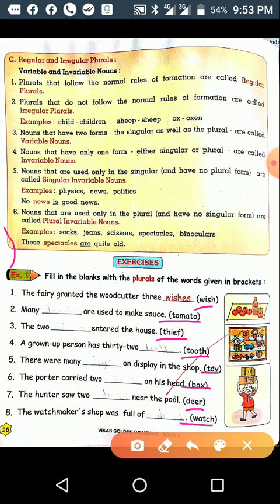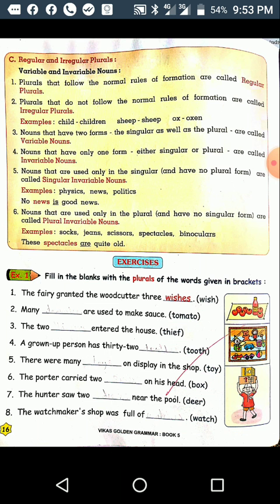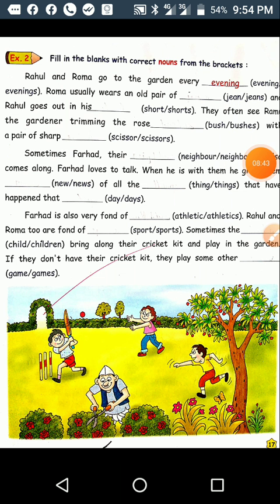In this way, you have to complete this exercise. Now, second question of the exercise: fill in the blanks with correct nouns from the brackets. Let's see.